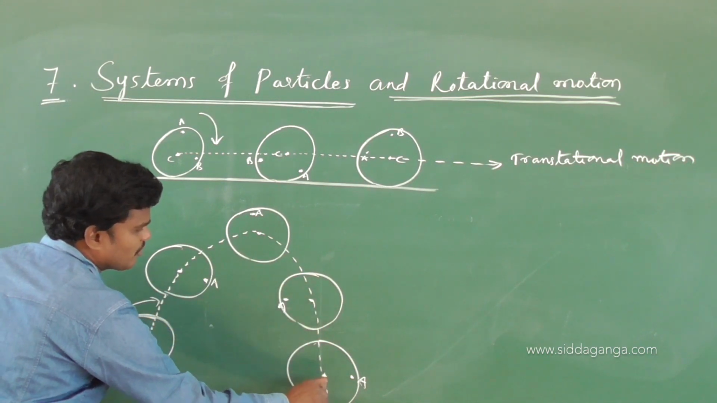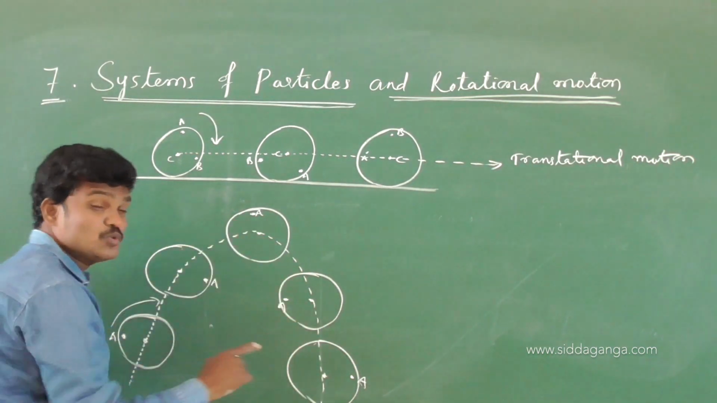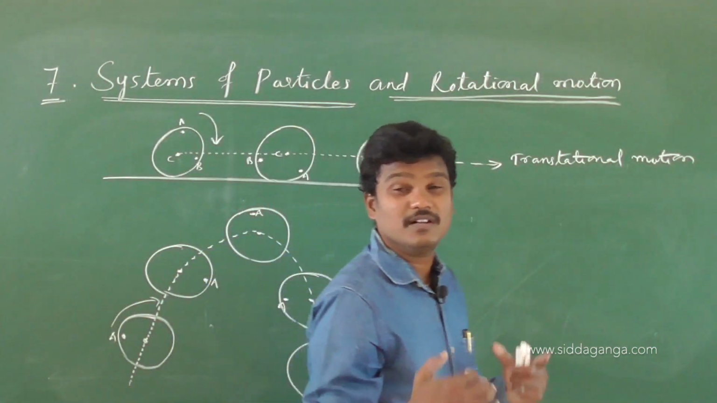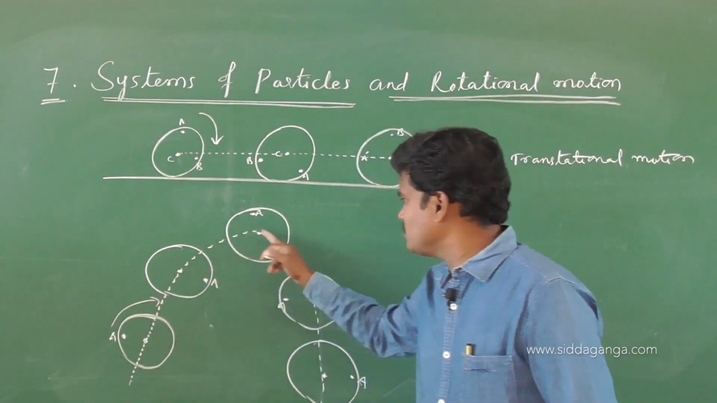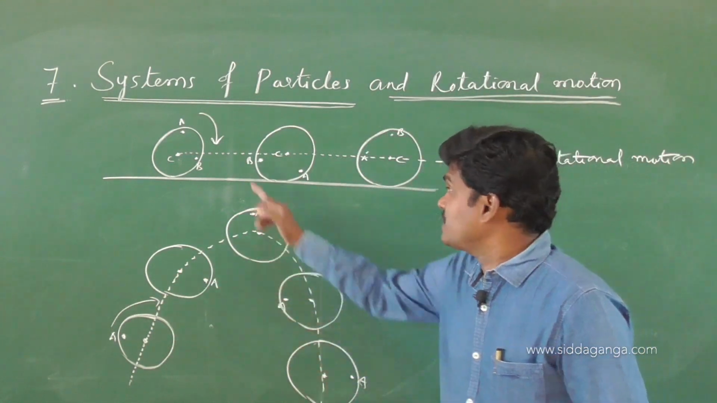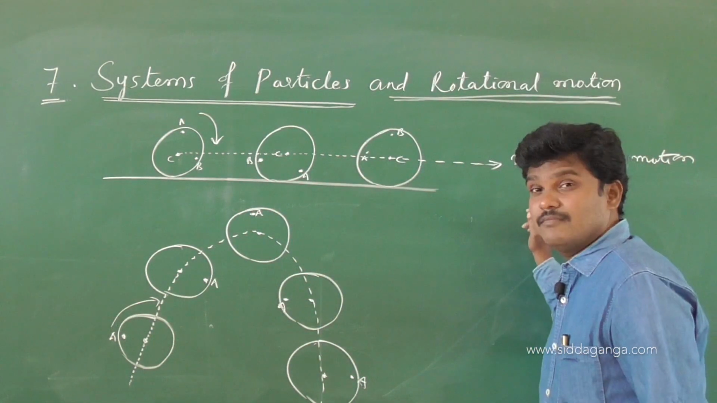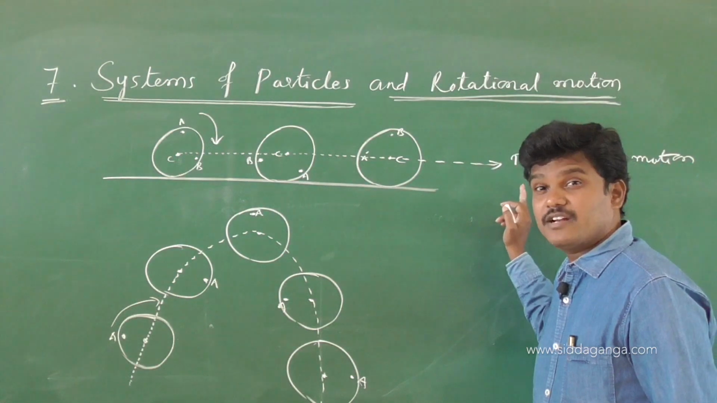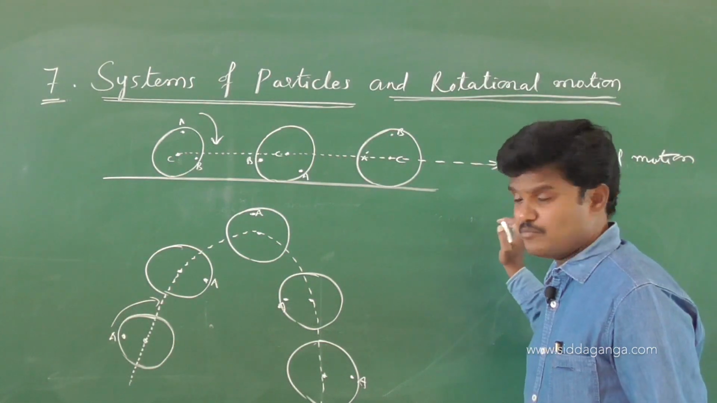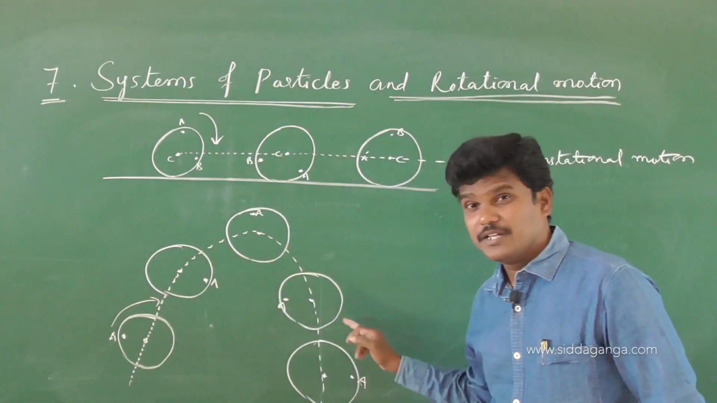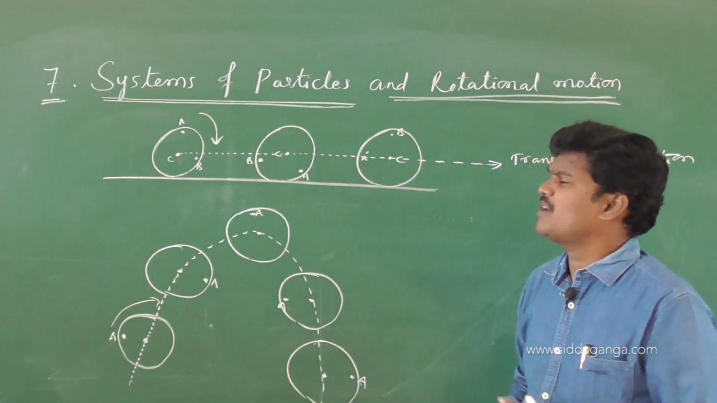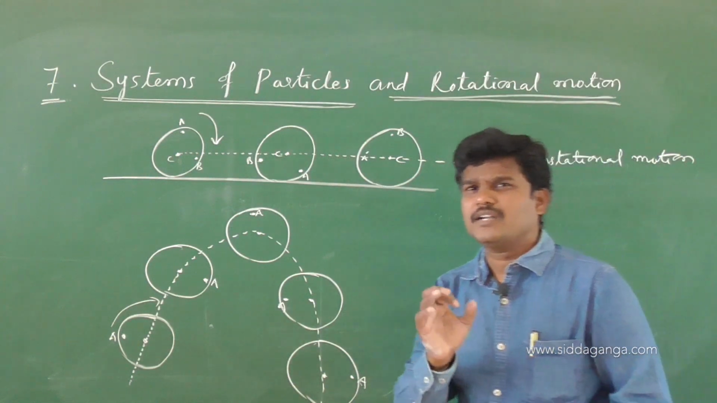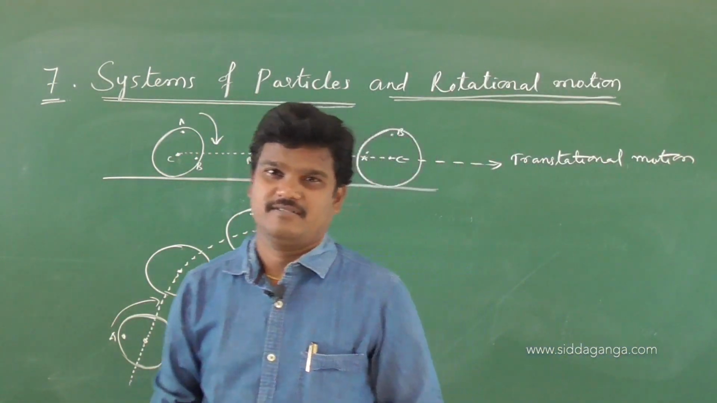See, if I join all central particles, it looks like what? Like a curved, nothing but a parabolic path. Central particle has some parabolic path. Here the central particle has some straight line path, translational motion. Here it is curved, nothing but a parabolic path. In this system of particles, the central particle has some special character.